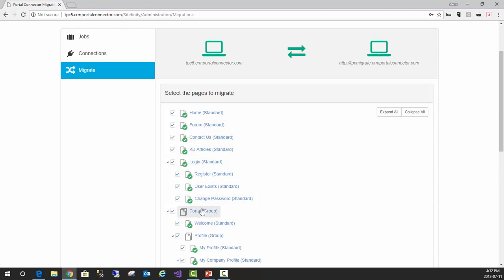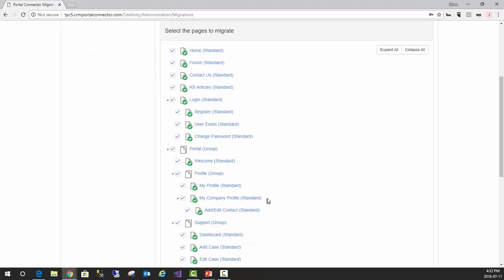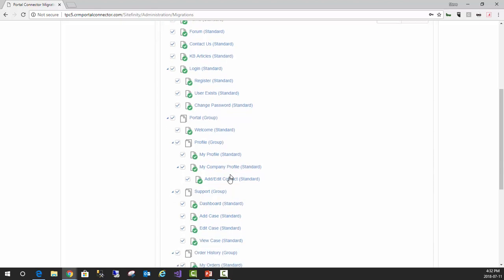What's great about this is that if you're working on a specific set of functionality, say for instance a whole profile management type section, and you have other developers working on the support section, once that profile section is done, you can just select that profile section and migrate that over to your production environment, and you don't have to worry about any of that support functionality that's still in development being migrated over.